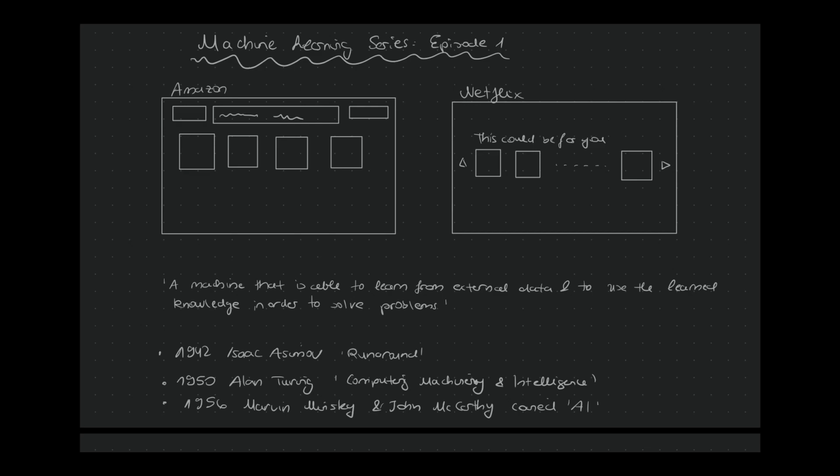I wrote the sentence down for you to carve it into your brain. Of course, we have to define what is learning in the context of machine learning, what is external data, what is knowledge, and how can we use these concepts in order to solve problems. We will see that in later episodes.